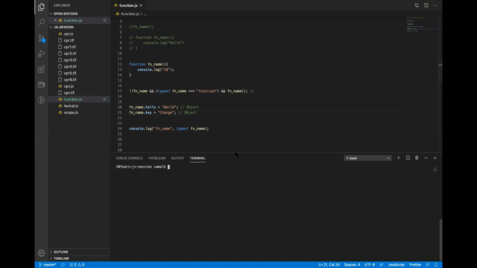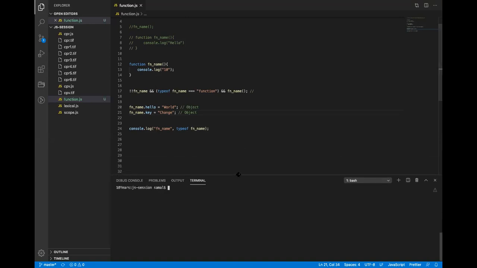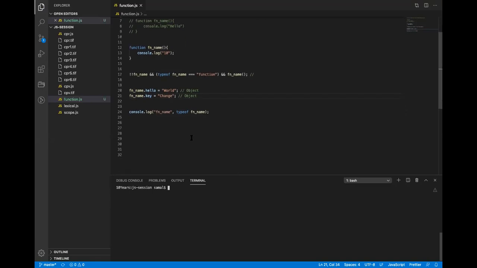Right. So next, I want to show you how the functional, local and global scope work. So let's see, I have a function, and I just say this outside call.